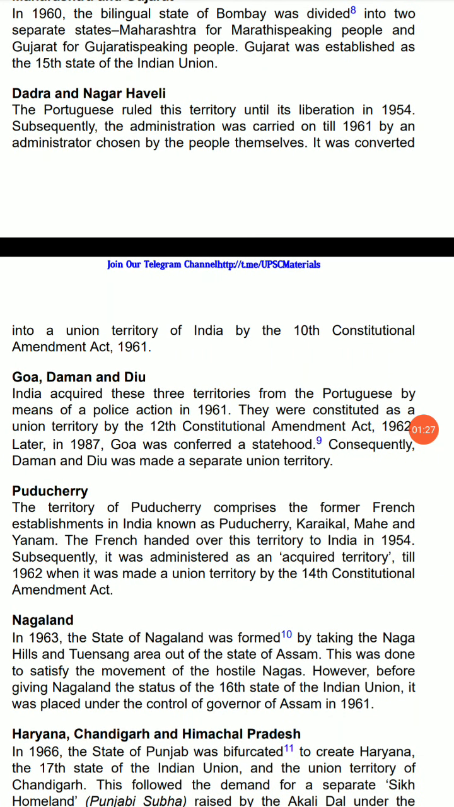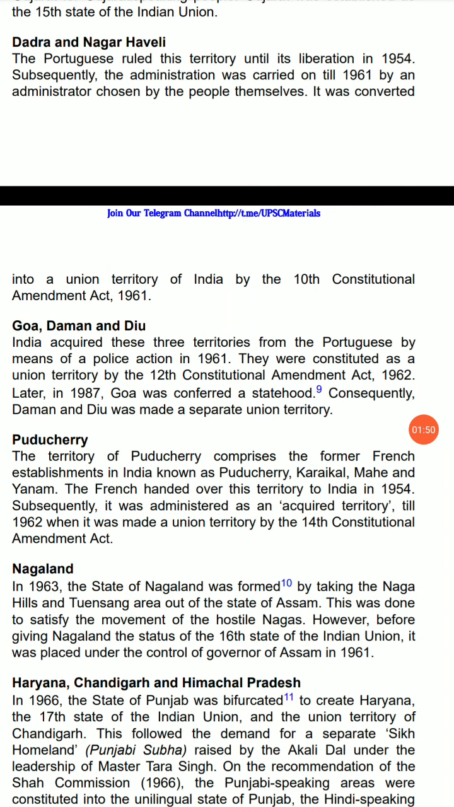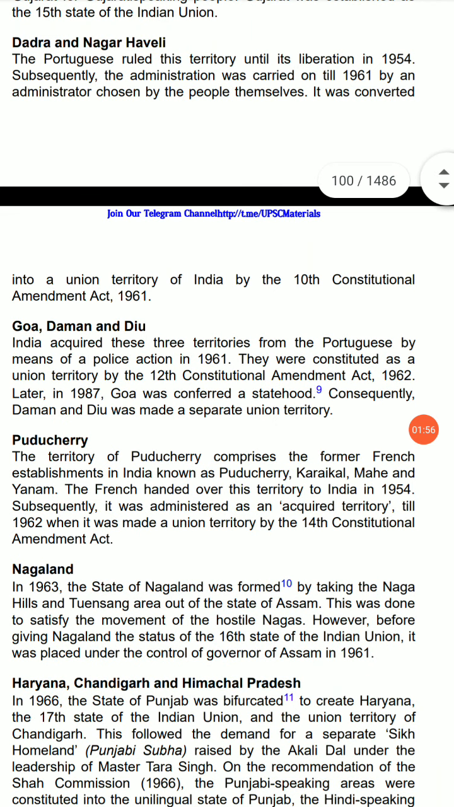The bilingual state of Bombay was divided into two separate states, Maharashtra for Marathi speaking people and Gujarat for Gujarati speaking people. Gujarat was established as 15th state of Indian Union. Dadra and Nagar Haveli. The Portuguese ruled these territories until the liberation in 1954. Subsequently, the administration was carried on till 1961 by the administrator chosen by the people themselves. It was converted into Union Territory of India by the 10th Constitutional Amendment Act 1961.